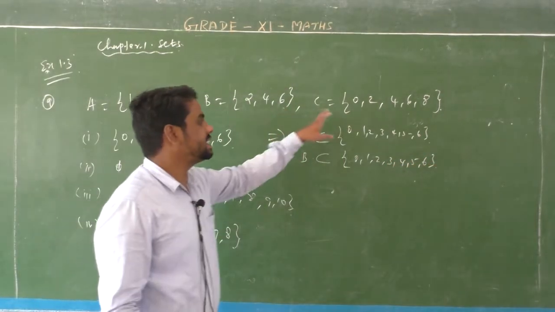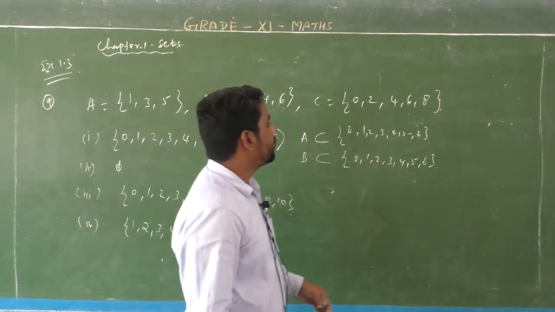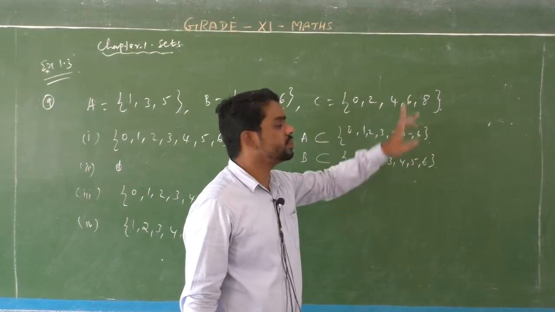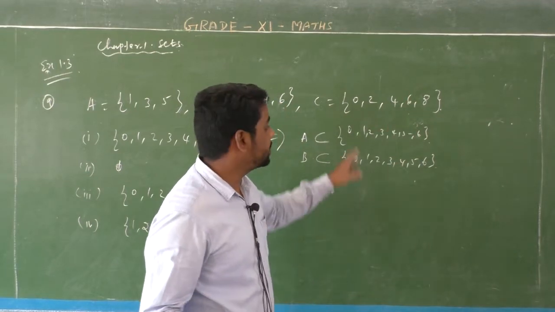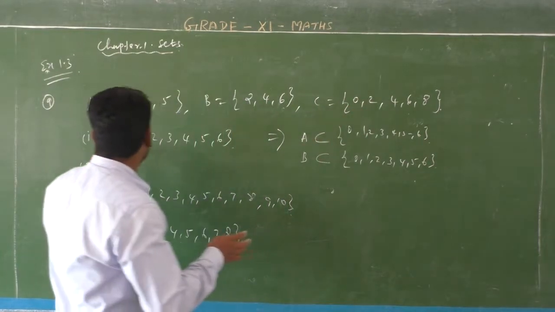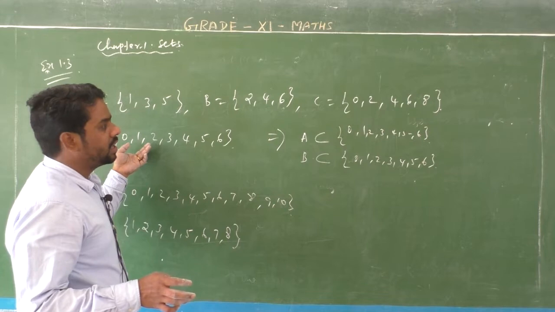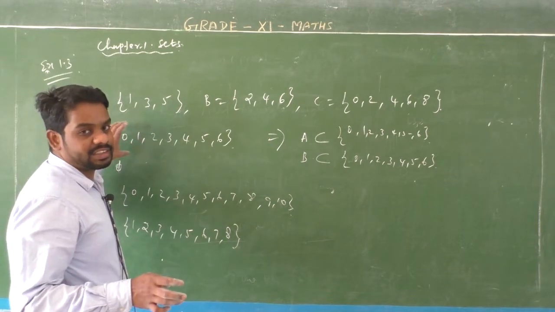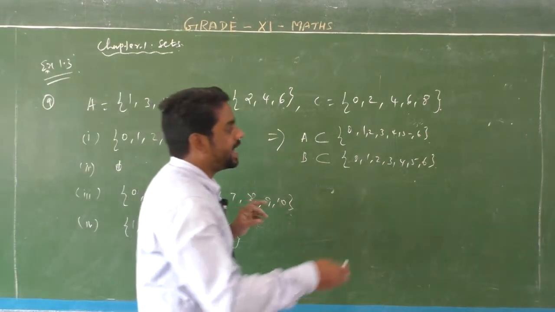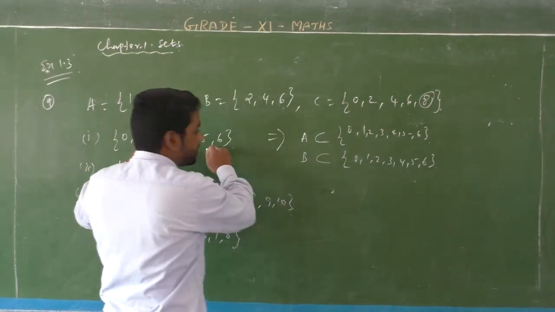And next, the third one, set C. Listen, C has 5 elements: 0, 2, 4, 6, 8. Listen, students, here 0 belongs to C, and 0 belongs to the first set. Okay, right. Next, 2, 4, 6 always belong to the first set, but the element 8 does not belong to the first set.